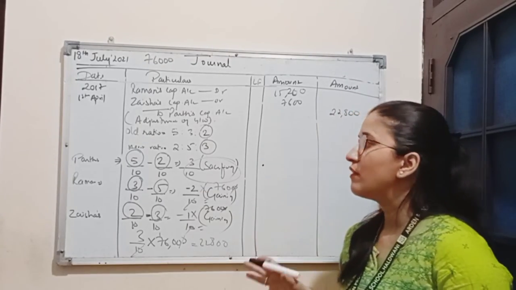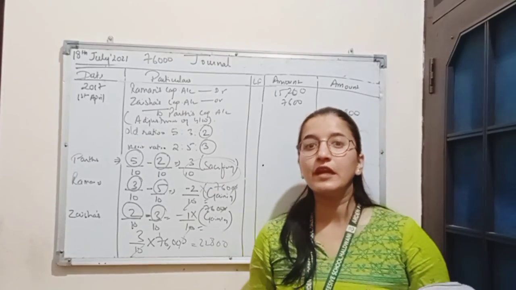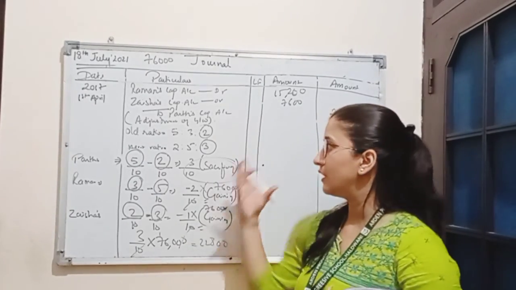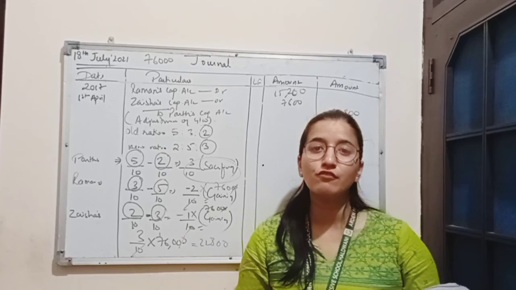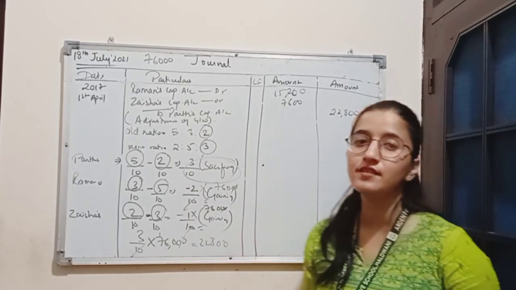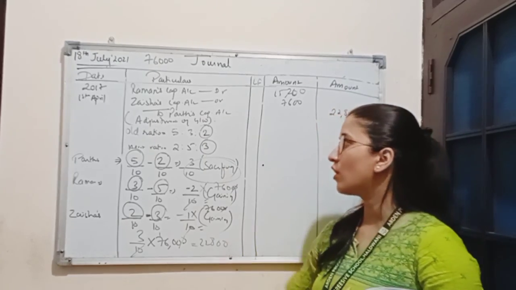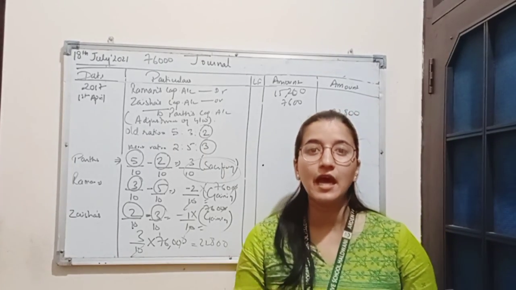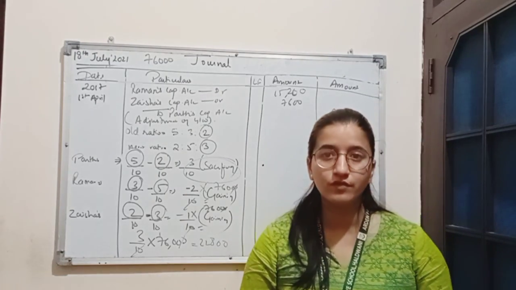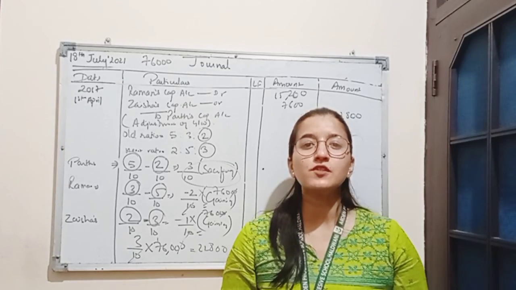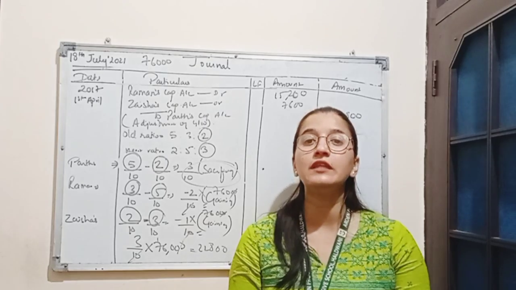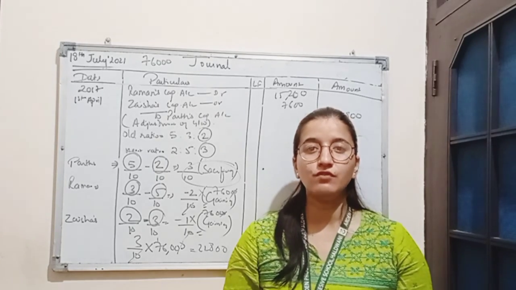So this is how we will record all the adjustments relating to the loss on revaluation, treatment of goodwill, decrease in value of asset, increase in value of liabilities, etc. Here we have learned how to pass the necessary journal entries based on the items which are debited and credited on revaluation account, and also relating to the goodwill. In the next session, we will be solving some more questions based on the same topic, revaluation account, with different adjustments. That's all for today. Thank you.